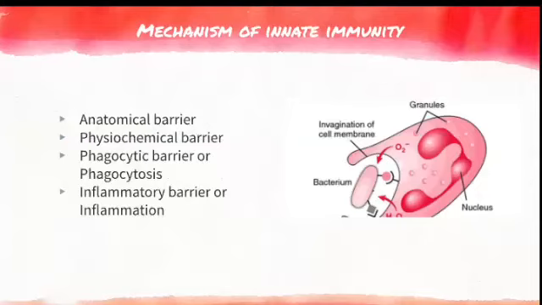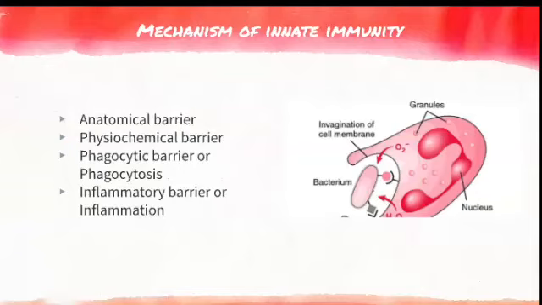So how does the mechanism of innate immunity happen? We have a lot of mechanisms. The first one is the anatomical barrier. It means from the entry itself we try to stop any kind of foreign bodies or microorganisms. The best example is skin. Skin protects us from most of the microorganisms and prevents their entry. If there is any break in the skin, the entry of microorganisms happens. Our mucous membrane and our nasal hair all help to prevent the entry of microorganisms into our body. That is called the anatomical barrier.